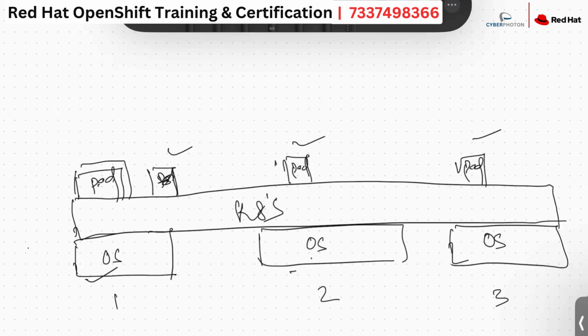Fine. Now pod communication can be established, guys. Even though this pod is in a different network, the communication can be established. In the networking classes of OpenShift, we will discuss how this pod can communicate with that pod, though they have different networks and different ranges.